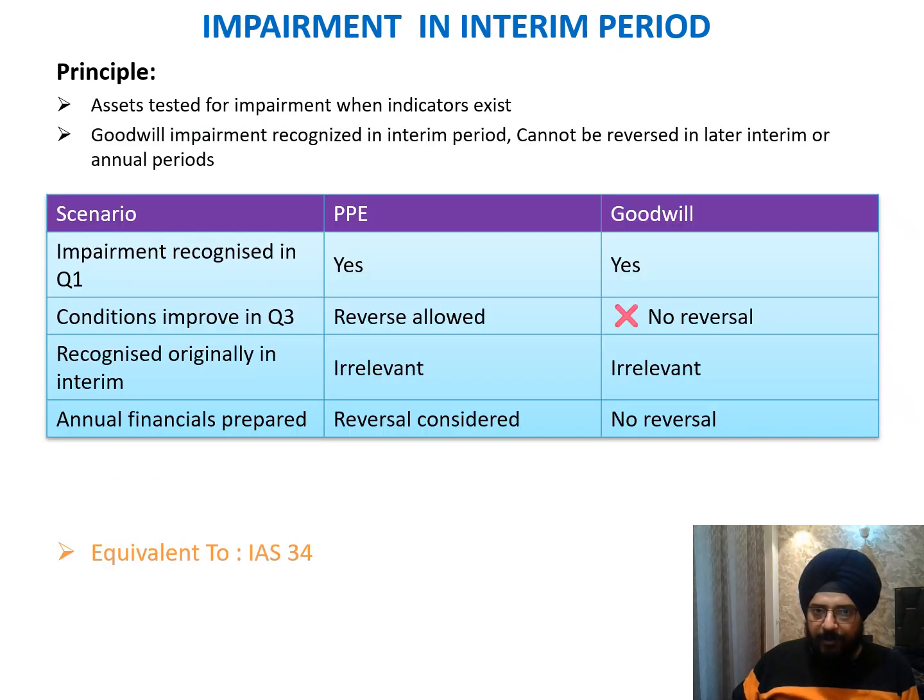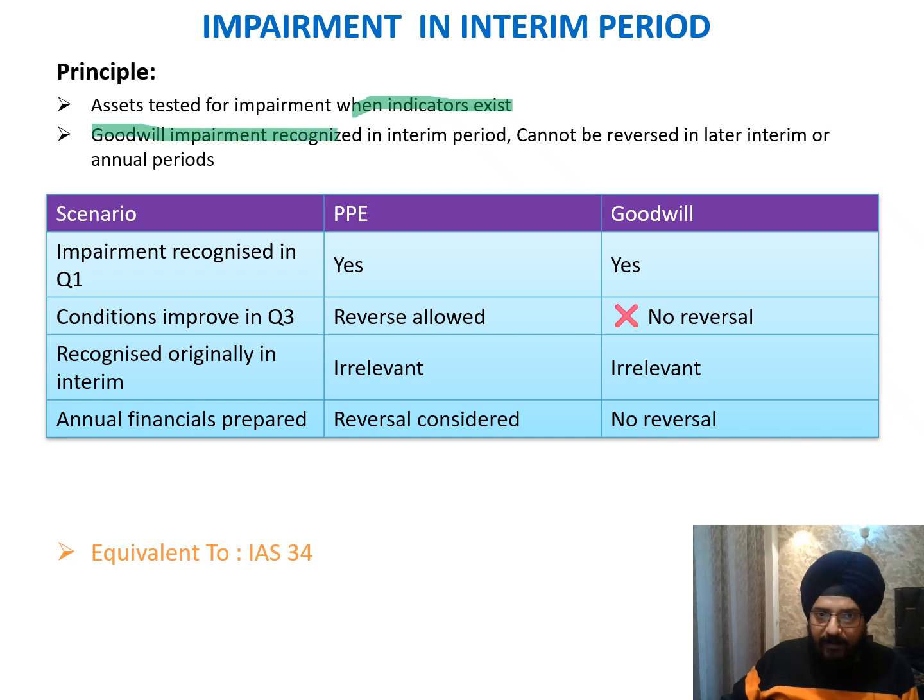Okay, now we'll talk about impairment. Because we have more frequent reporting, with four financial reporting periods in interim financial reporting, we have more chances to test impairment at each reporting period. So assets are tested for impairment when indicators exist, as per IND AS 36.